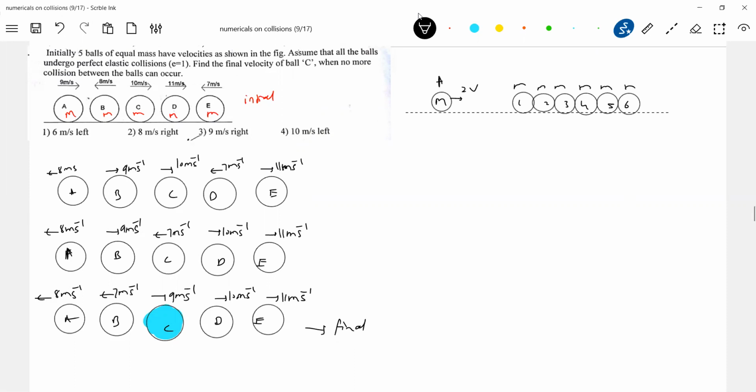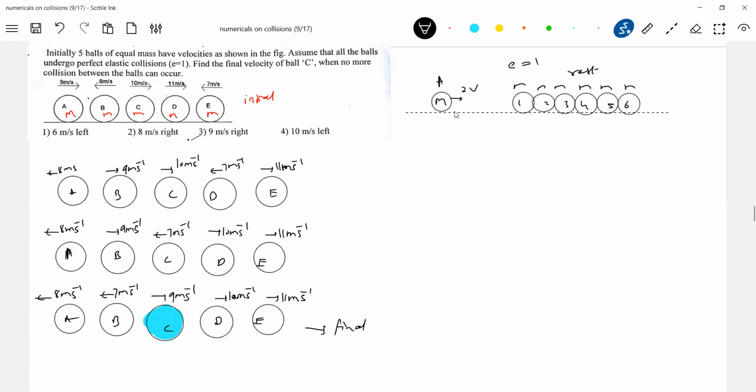This is a body, and let e equal to 1, and all these 1, 2, 3, 4, 5, 6 are at rest. Now tell me, after collision, they'll exchange velocities, no? It's over. After collisions, the objects will exchange their velocities.